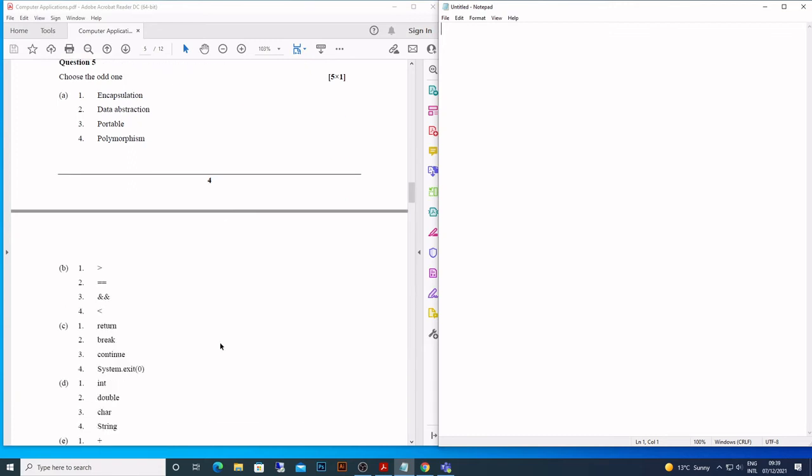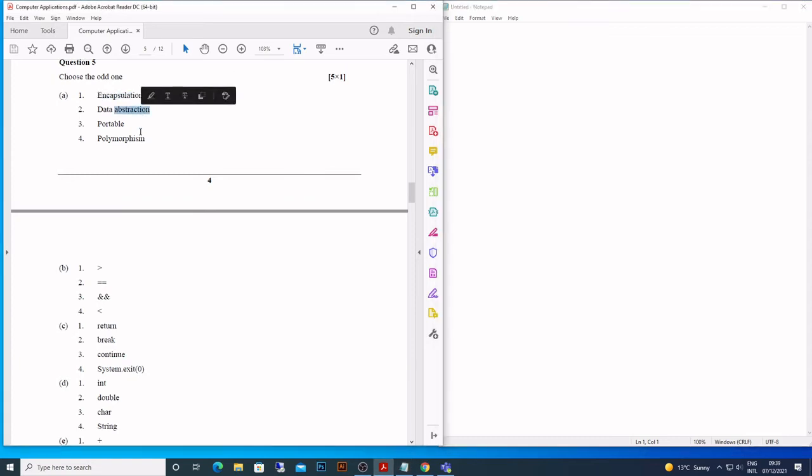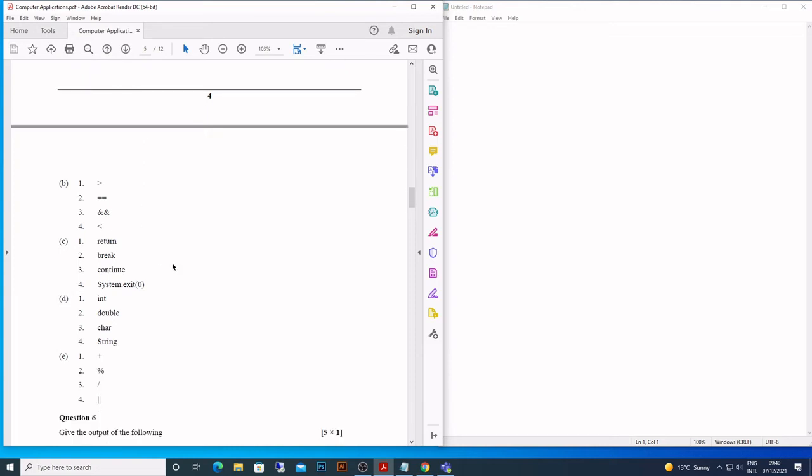Next, choose the odd one out. You can have a look at it. Encapsulation, data abstraction, and polymorphism are principles of OOPS. Whereas portable is a feature of Java, that makes it, like Java, write once and run anywhere. Okay. Next, odd one out: greater than, this, and this. These are all relational operators, and this is a logical operator. So and.